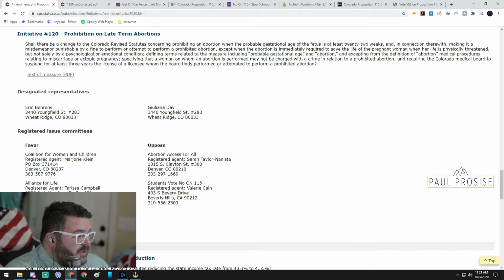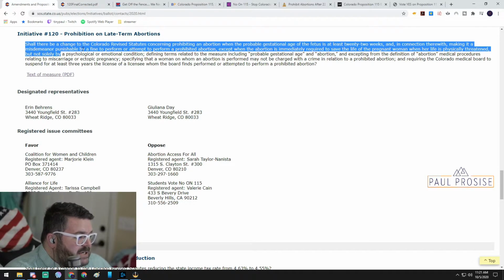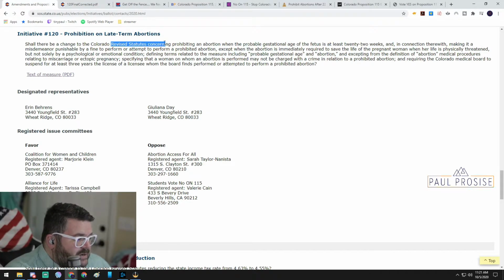Okay, this is what the summary says. Shall there be a change to the Constitution or the Colorado Revised Statutes concerning prohibition of an abortion when the probable gestational age of the fetus is at least 22 weeks, and in connection therewith, making it a misdemeanor punishable by a fine to perform or attempt to perform a prohibited abortion, except when the abortion is immediately required to save the life of the pregnant woman when her life is physically threatened, but not solely by a psychological or emotional condition.